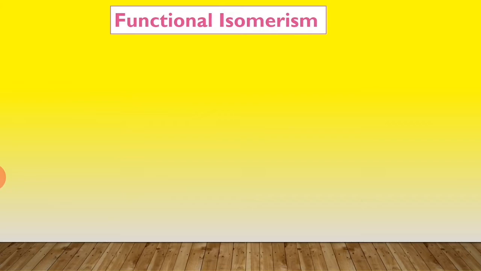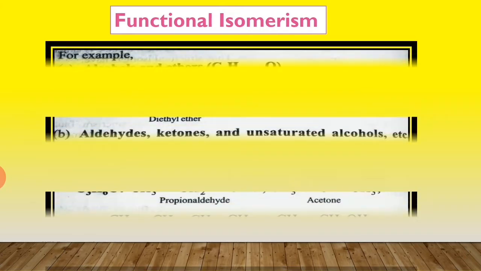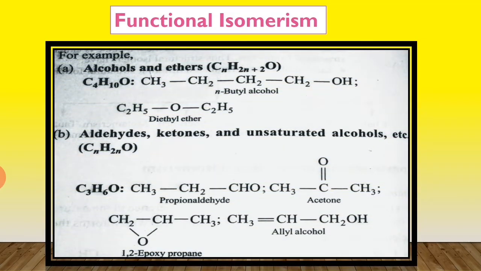Next, functional isomers. Compounds having the same molecular formula but different functional groups are called functional isomers. For example, alcohols and ethers. The general formula is CnH2n+2O and the molecular formula is C4H10O. The example is butyl alcohol and diethyl ether.